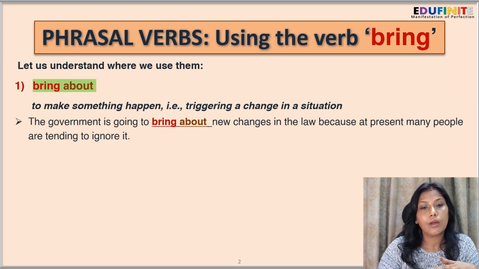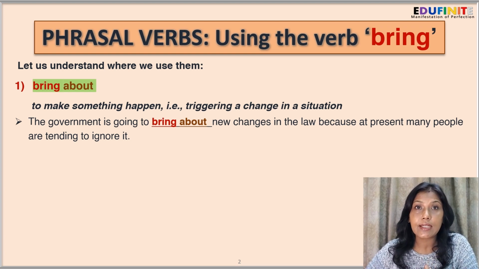Now, let's look into a sentence to understand the meaning. The government is going to bring about new changes in the law because at present many people are tending to ignore it. So what is the government going to do? The government is going to make something happen. That means it's going to trigger a change in the situation.